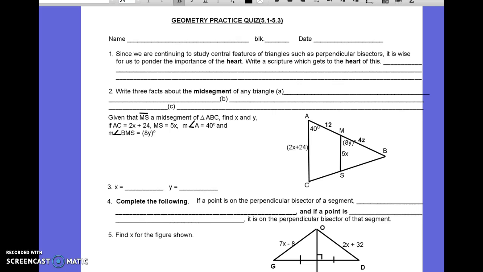I'm going to go ahead and start with the first one, which says, since we are continuing to study central features of triangles such as perpendicular bisectors, we also have angle bisectors, which I don't have down here. It is wise for us to ponder the importance of the heart, getting to the center of anything. Write a scripture which gets to the heart of this. This would be our great scripture from Proverbs 4.